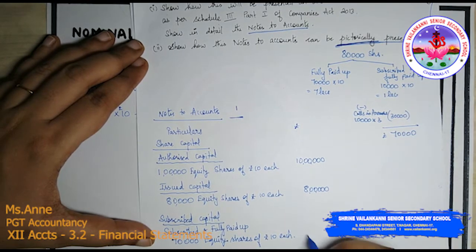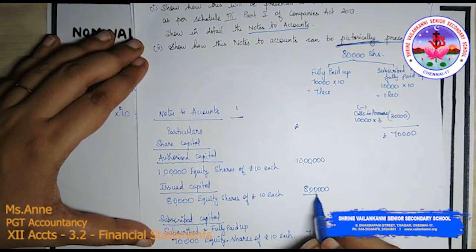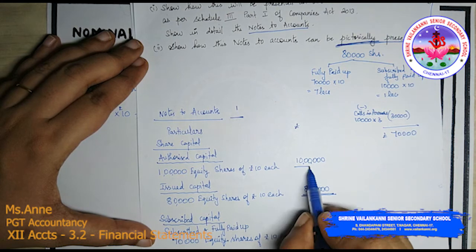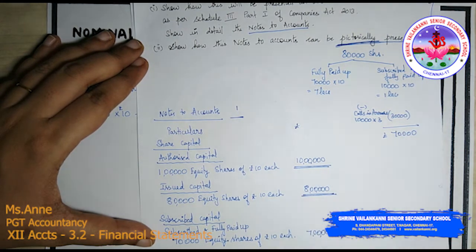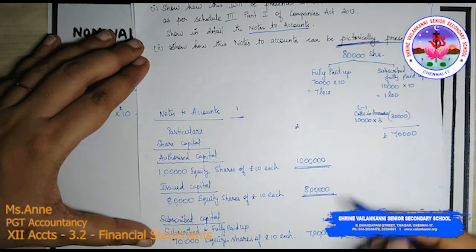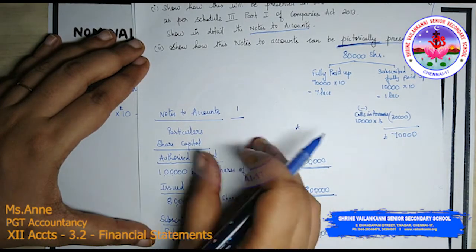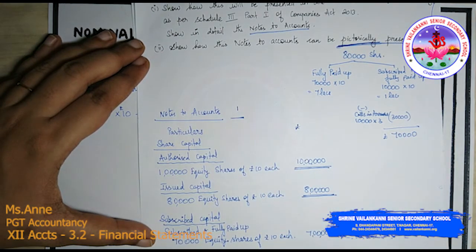There is no problem, they have paid the entire money. So this part you will not include in the share capital. This is the actual share capital that will be shown in the balance sheet. So in the balance sheet, under shareholders fund, share capital, you will show this amount only. So it is subscribed and fully paid up.